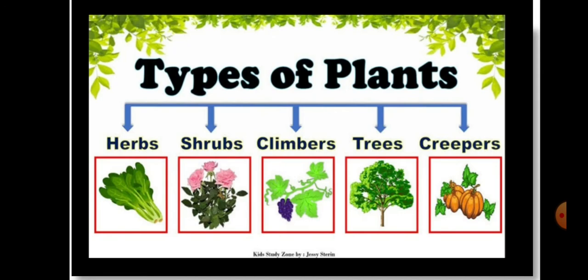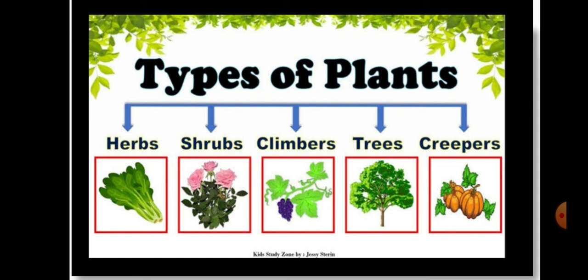There are different types of plants like herb, shrub, climber, trees and creeper. Some plants are small with a weak stem are called herb. For example, spinach. Some plants are small with woody stem are called shrub. For example, rose plant. Some plants need support to grow are called climber.